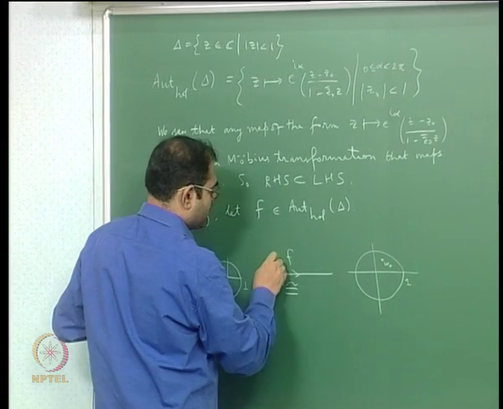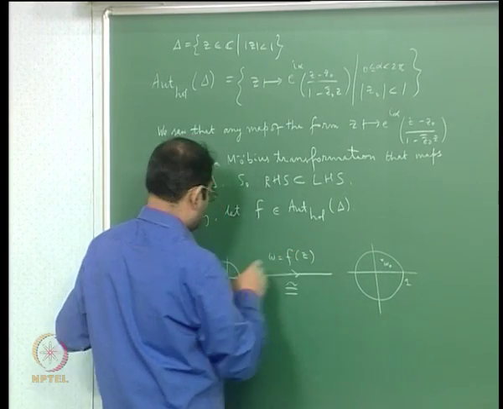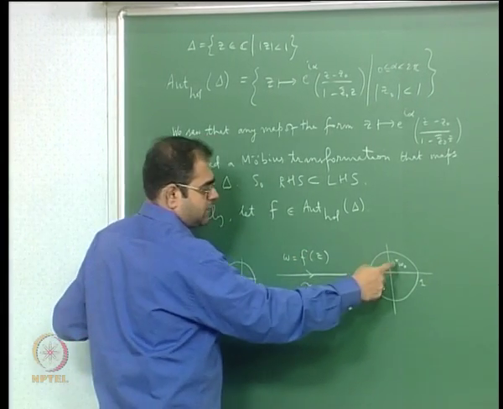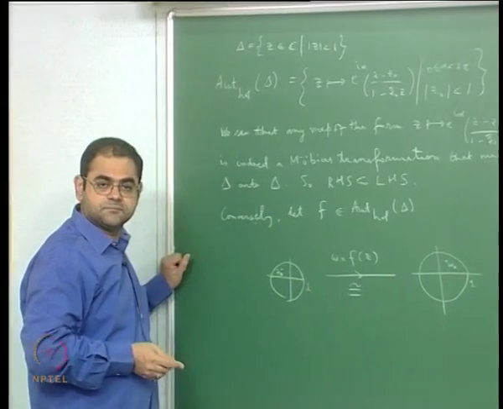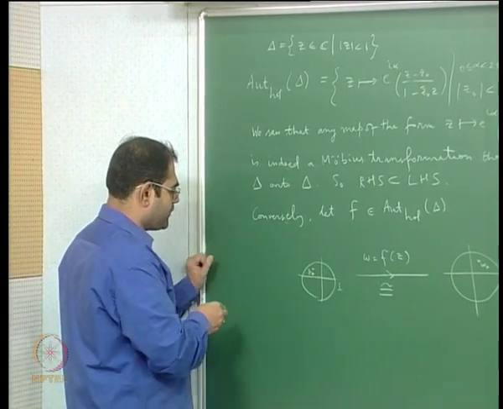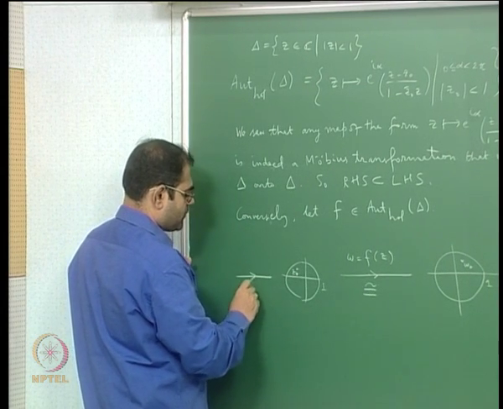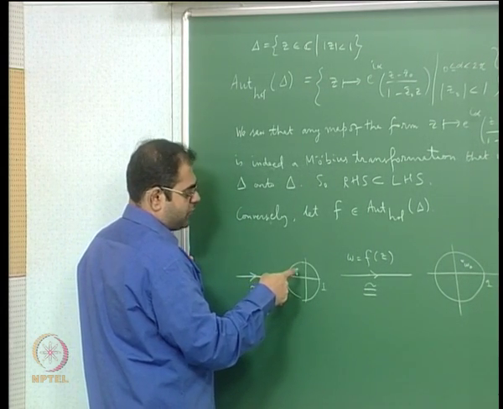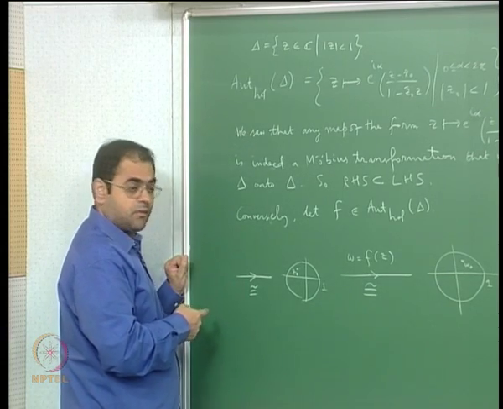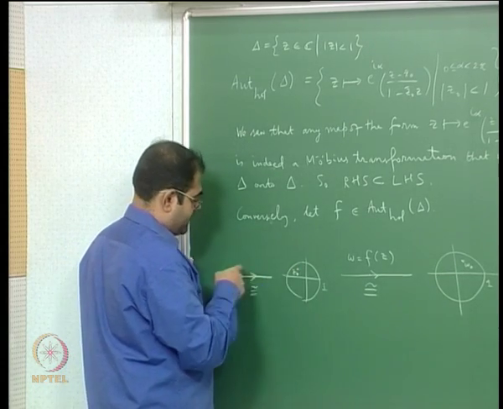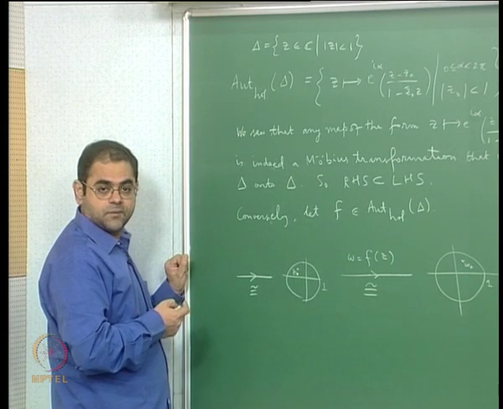So my map is w equal to f of z. I take a point z0, it goes to the point w0. Now what I am going to do is write on this side a holomorphic automorphism of the unit disk which takes 0 to z0.